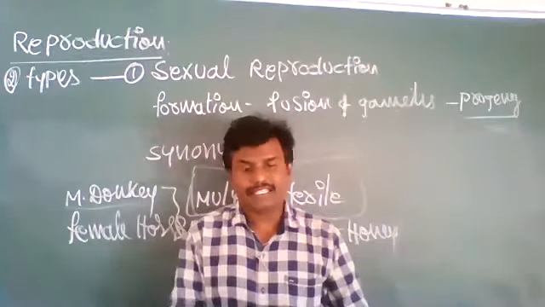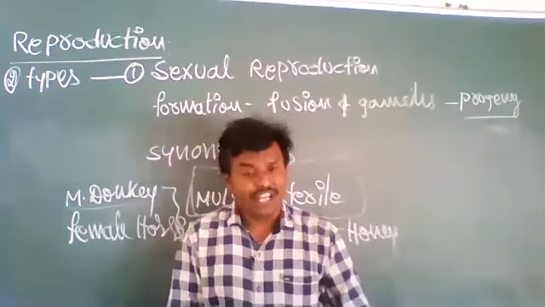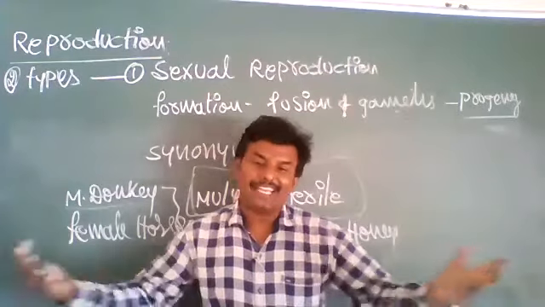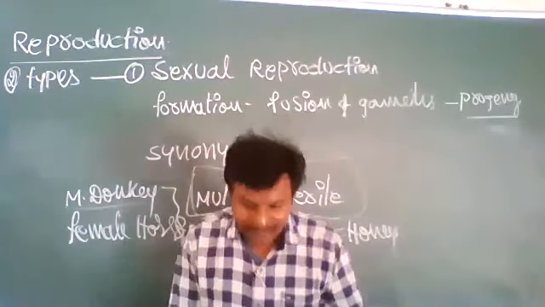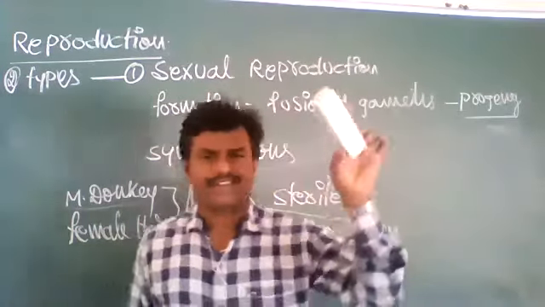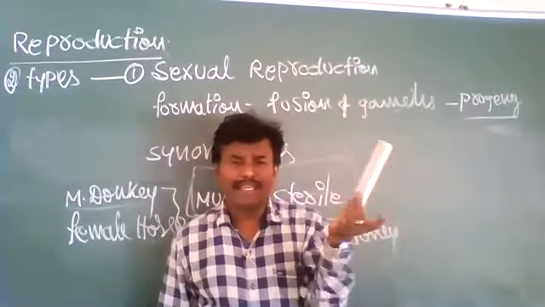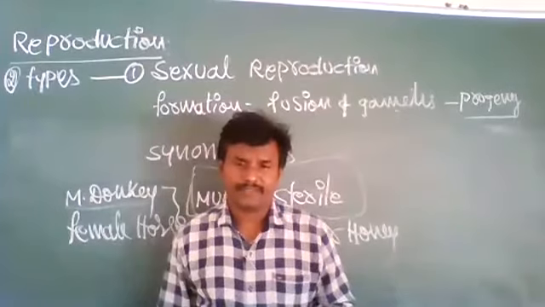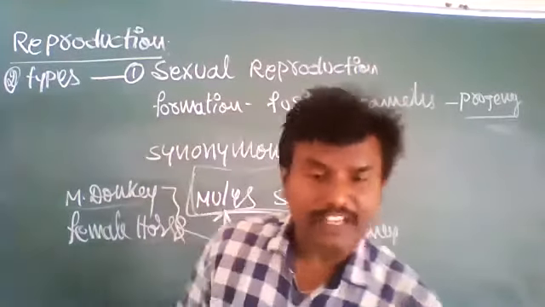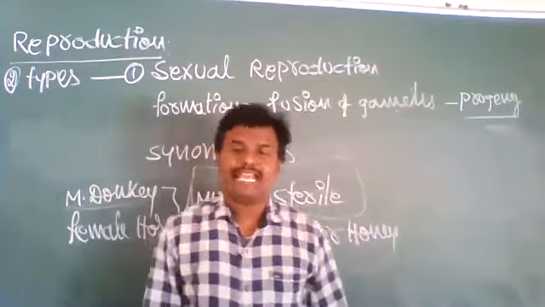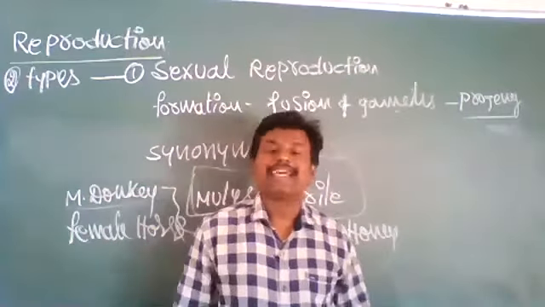Okay. Next, non-living objects do not show any type of replication or reproduction. For example, this duster. It will not show any reproduction. Non-living objects don't show any type of replication or reproduction.